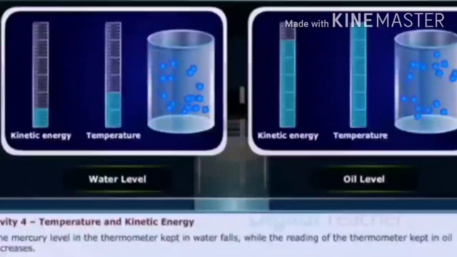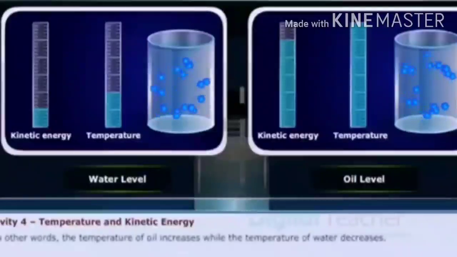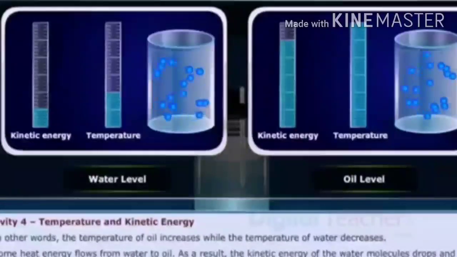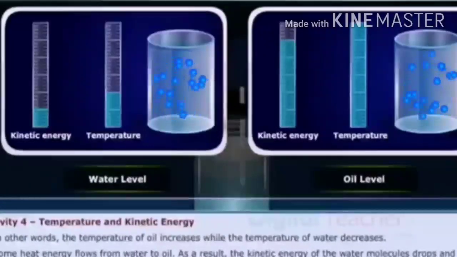It is very clear that heat is transferring from hot water to oil, which results in a decrease in the speed of the water molecules and an increase in the speed of the oil molecules. That is, the activity of water molecules is decreasing and the activity of oil molecules is increasing.